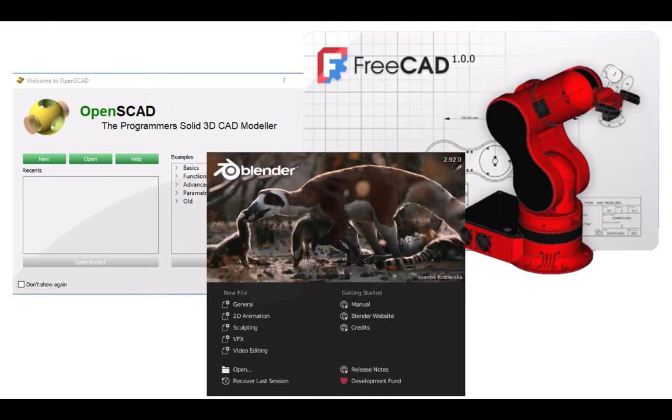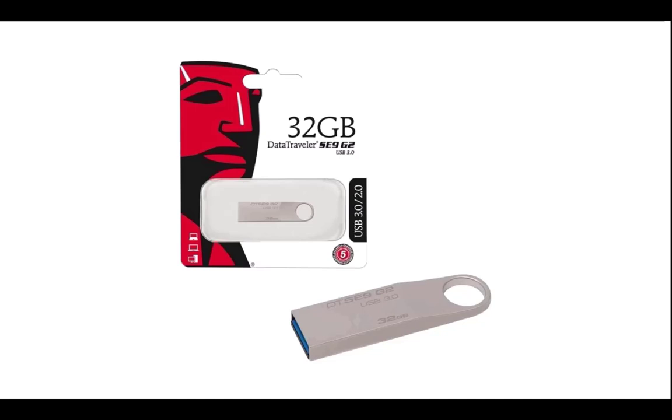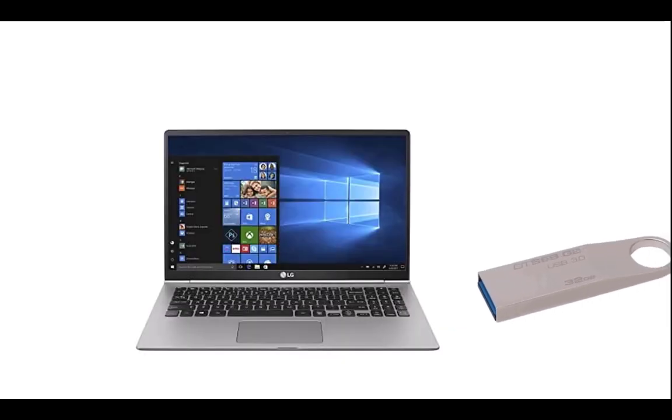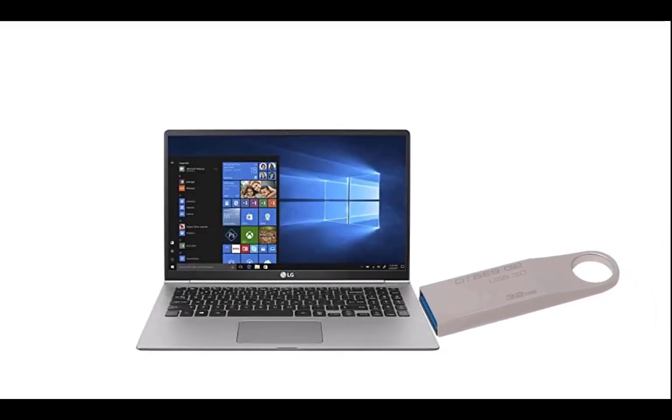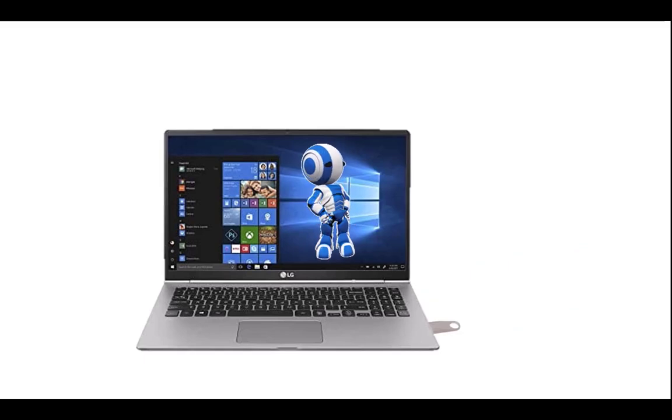All of these CAD software are free and accept scripts to design 3D models. You just need at least a 32 GB USB drive to install the AI offline assistant and the free CAD software. Insert the USB drive into your laptop or PC, then next. The computer will transform into AI robotics that obeys your commands.